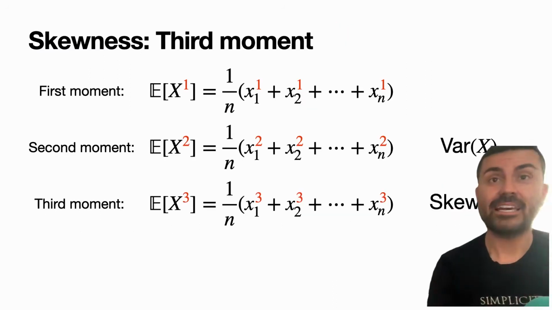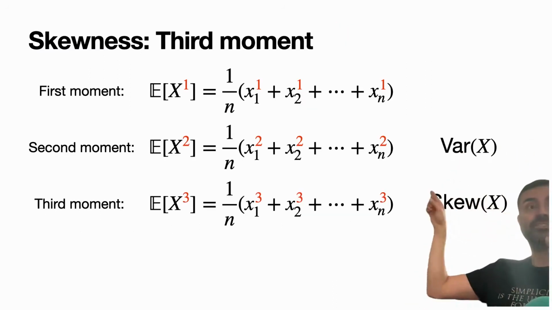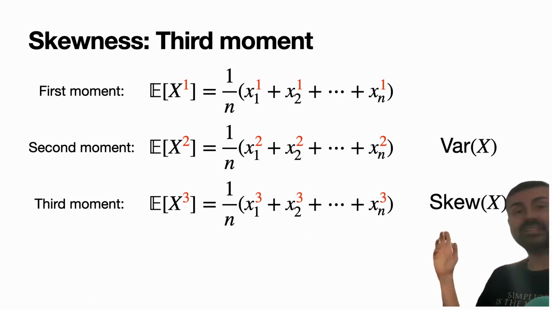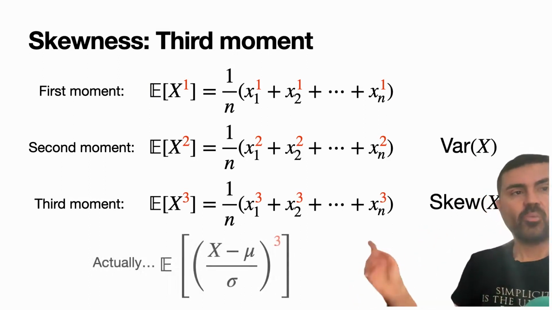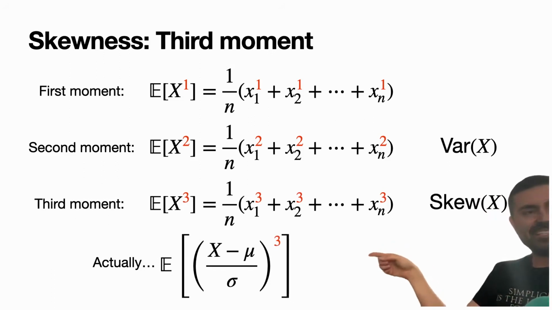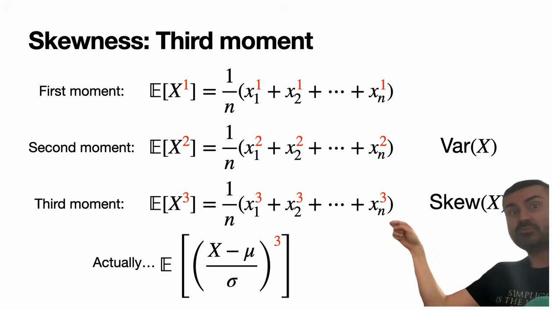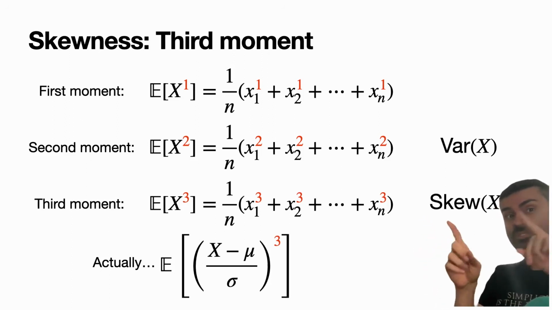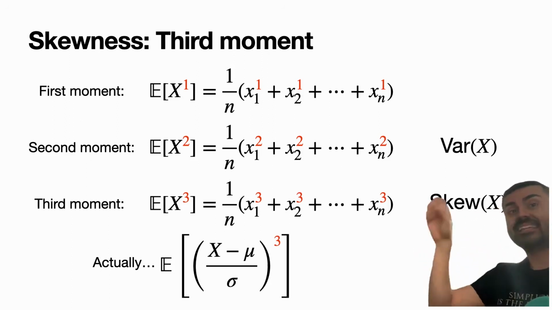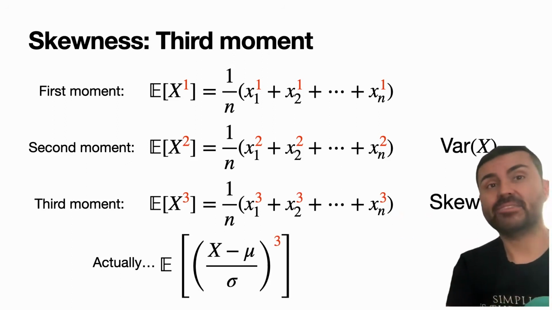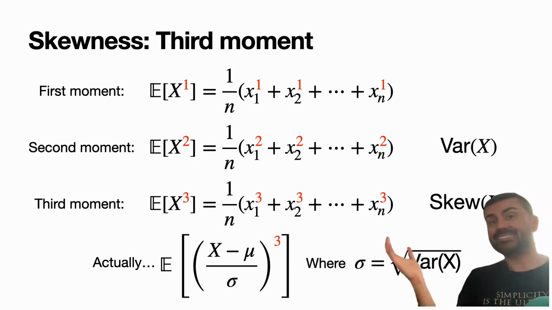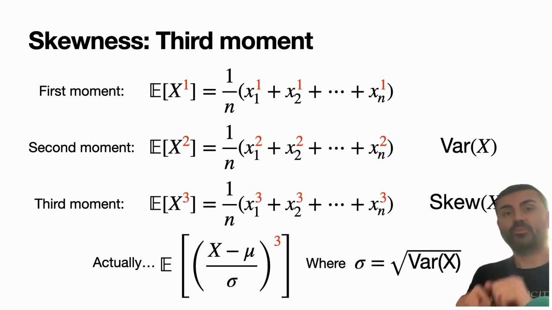So now we have the third moment, because we have the first moment is the average, the second moment is the variance, and the third moment is the skewness, the average of the cubes. And of course, what I really meant is expected value of x minus mu, the average, divided by sigma, the standard deviation, which is the square root of the variance, and then cube that and take the expected value, where again, sigma is the square root of the variance. But if we center our data and we scale it, then it's just this simple formula over here.